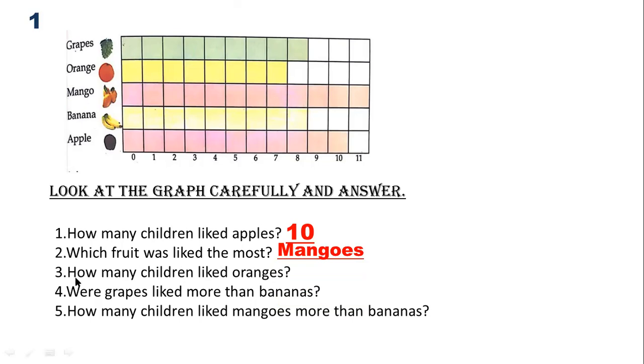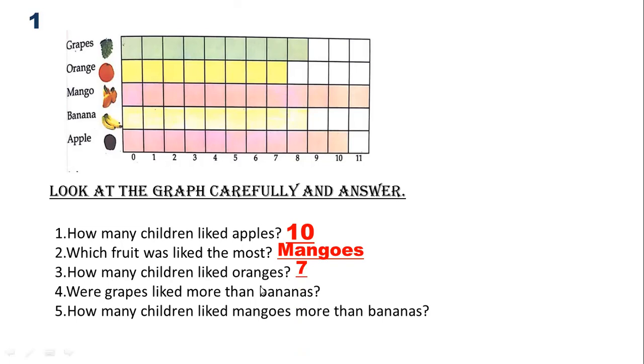See number 3. How many children liked oranges? Now you have to tell the number. So you will see here oranges. It is coming till 7. So 7 people liked oranges. 7 children liked oranges.